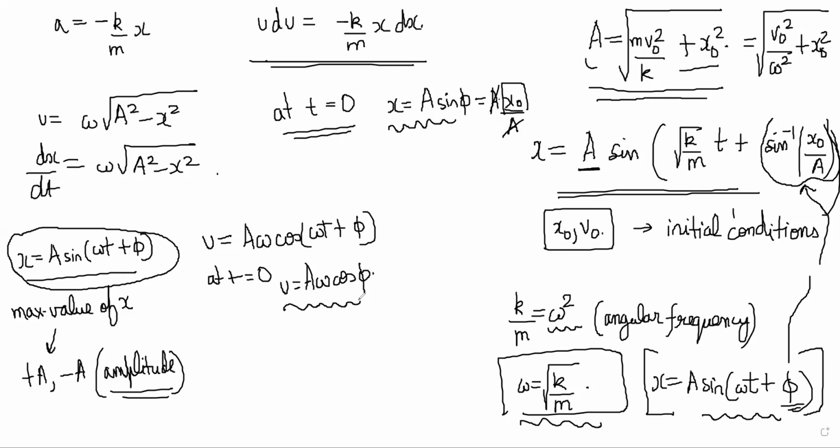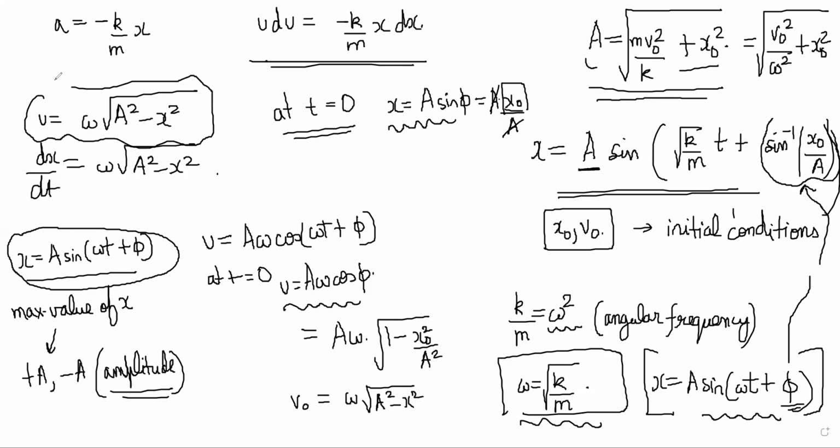Now, cos phi is going to be root over 1 minus x naught square by a square. So this will be a omega root over 1 minus x naught square by a square. Now a can come out and cancel, and it will become omega into root over a square minus x square. Notice that that was the initial equation, v naught was that only.